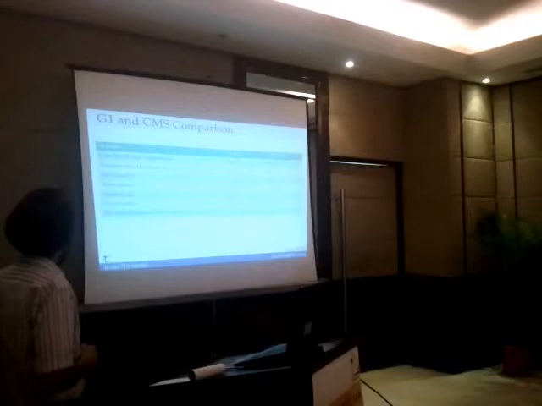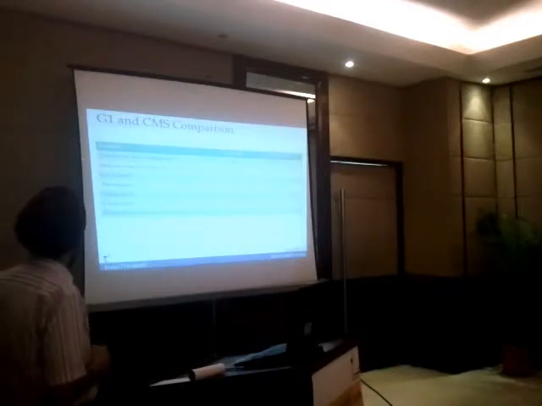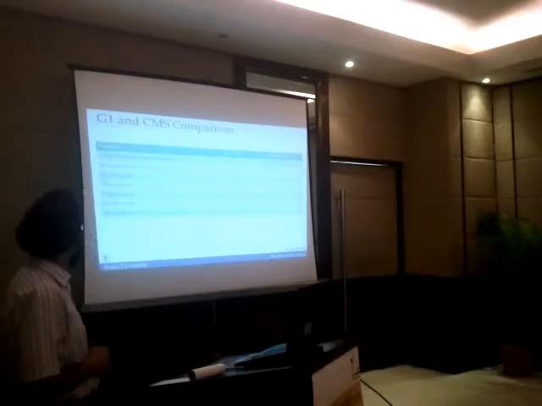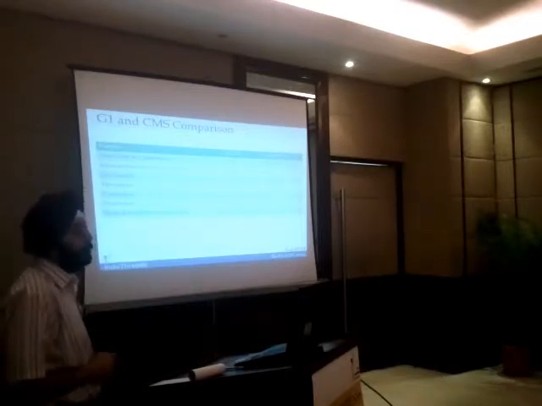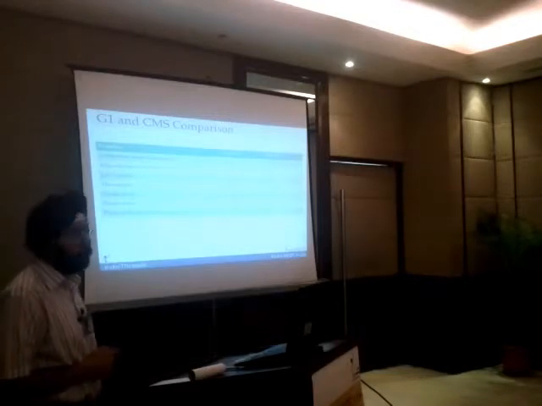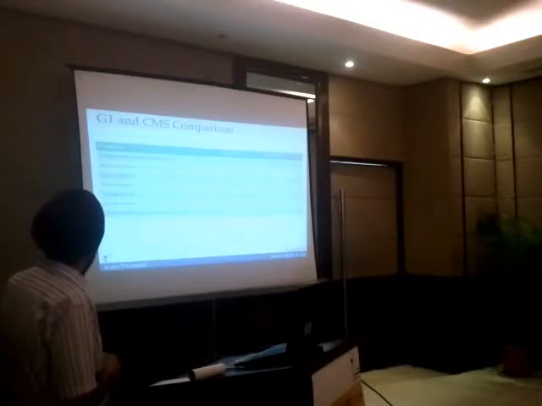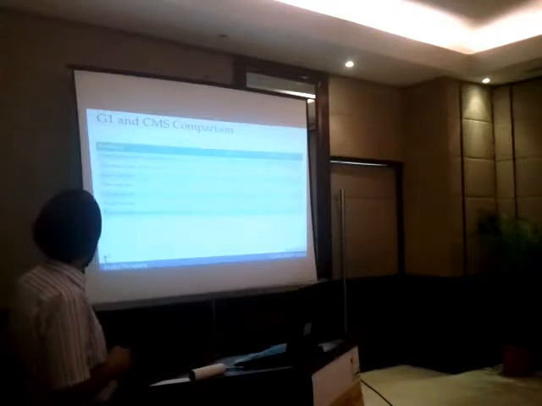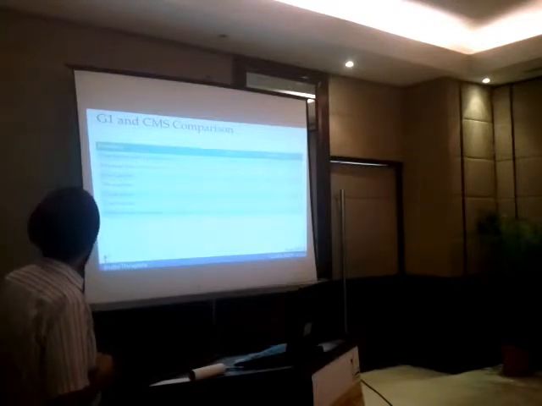A comparison between the two collectors. Both are concurrent. They work most of the time along with the application. Both are generational. They have a concept of Eden and survivor spaces. Release max heap memory after usage. So G1 is supposed to release more memory. CMS, as compared to G1, doesn't release that much memory.